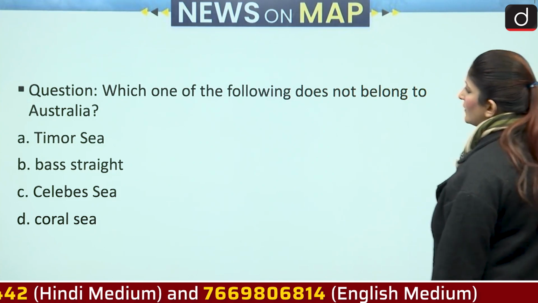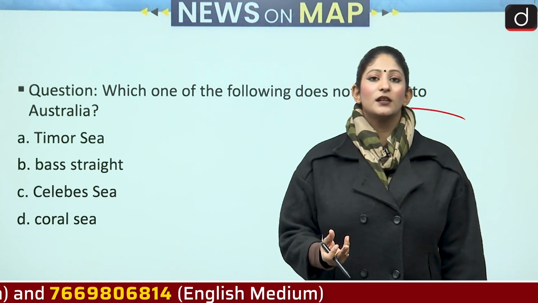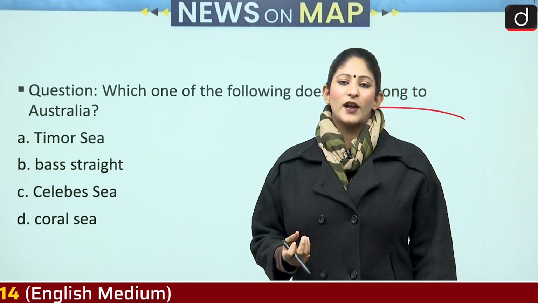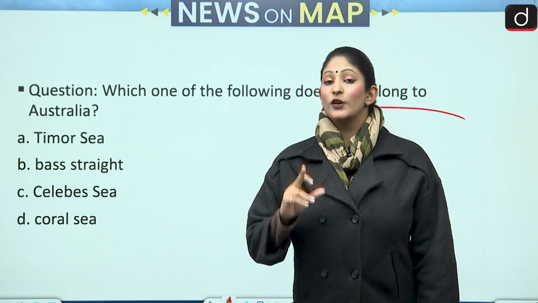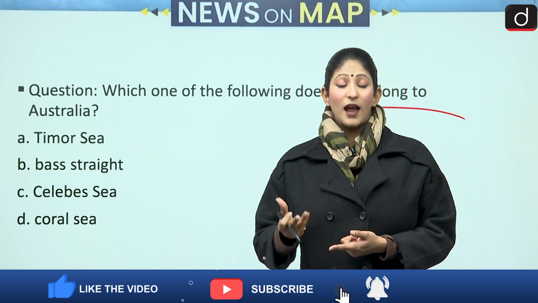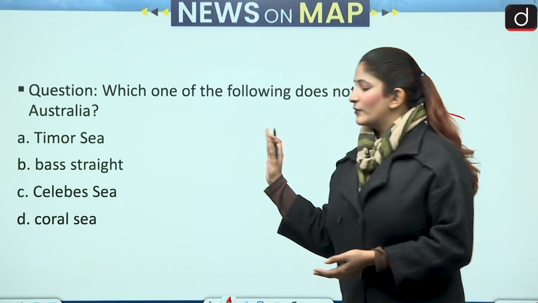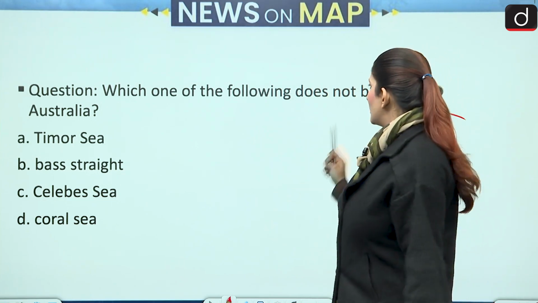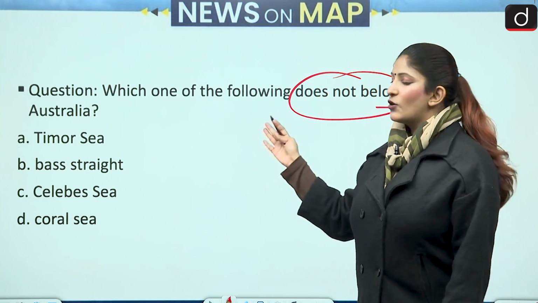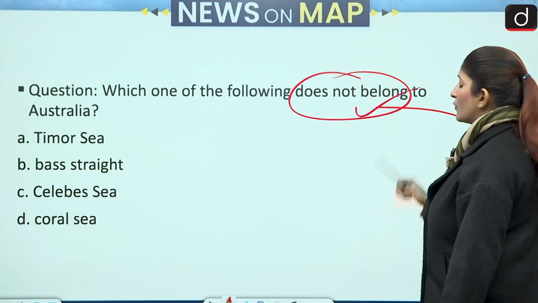The next question is saying which of the following does not belong to Australia. Now, a handfish has been discovered in Australia, and that is why a very important species of handfish, which is very important for your preliminary examination. Kindly Google about it. This is, again, I'm saying this is your homework. Okay. So, which of the following is not located in Australia? Had I said does, three options would have been correct. So, be very careful with the language of the questions.